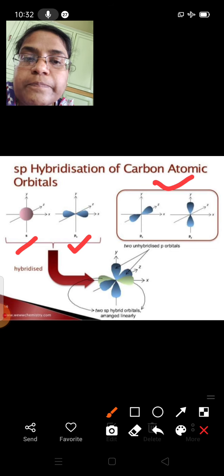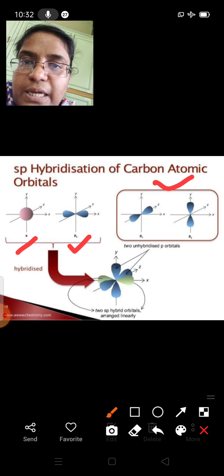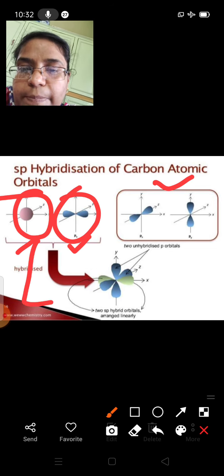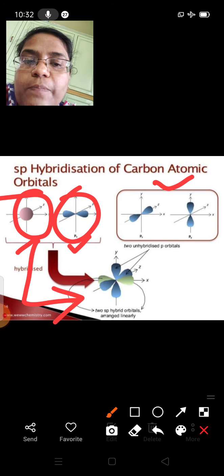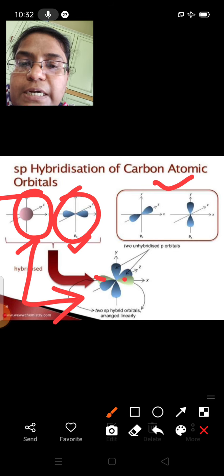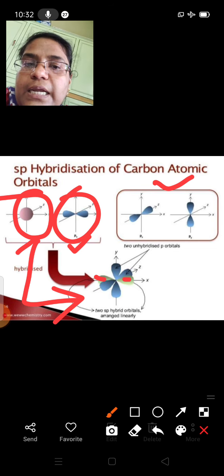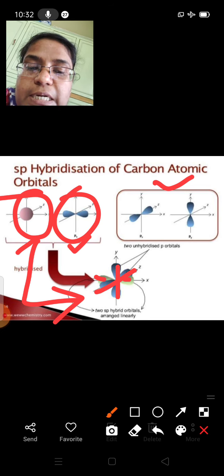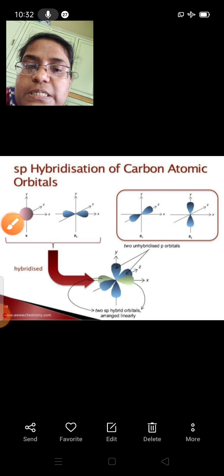These two are unhybridized, not participating in hybridization. So the s and p will mix up and form only two sp hybrid orbitals. Those are represented in green color, and the unhybridized orbitals will be present perpendicular to the plane, represented in blue color.